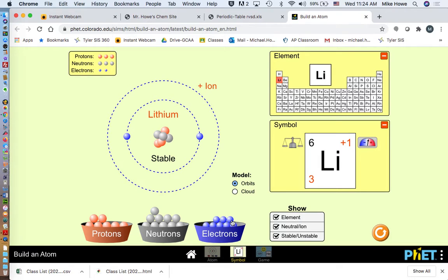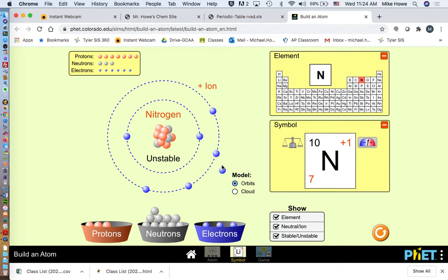Let's make it normal first. Okay, there's normal lithium. It's got 3 electrons and 3 protons. Let's make it a little bigger. I'll make a bigger atom. Okay, so here's a nitrogen atom. Almost there. We're going to get to be normal. It has to have 0 charge.